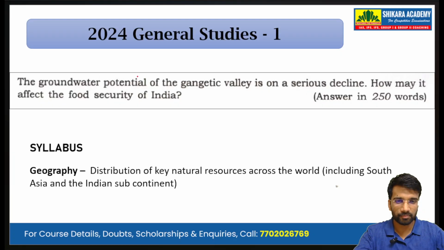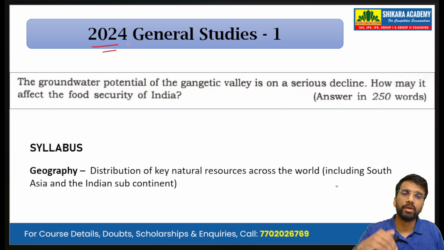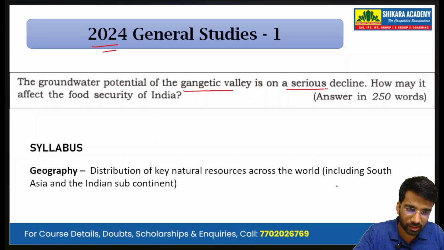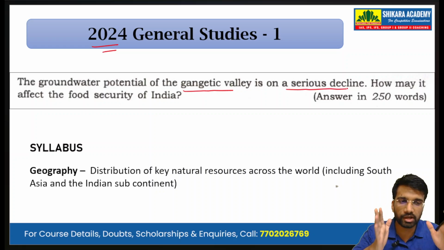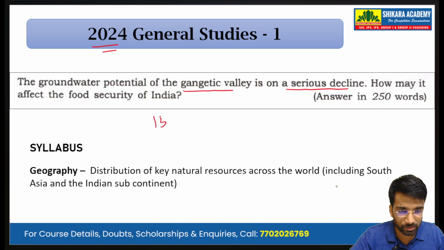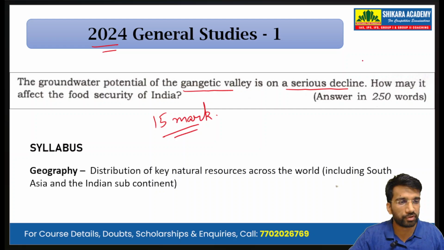Let's begin. This question was asked by UPSC in last year's General Studies Paper 1, 2024. The groundwater potential of the Gangetic Valley is on a serious decline. This is the statement given. How may it affect the food security in India? A 15-mark question to be answered in 250 words.